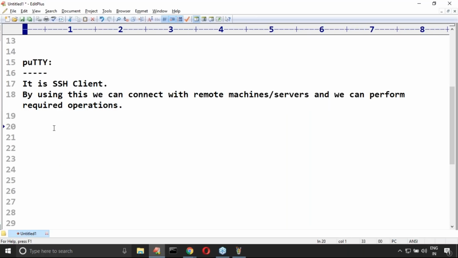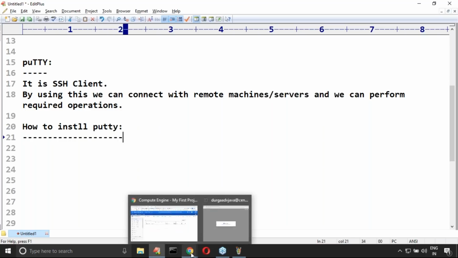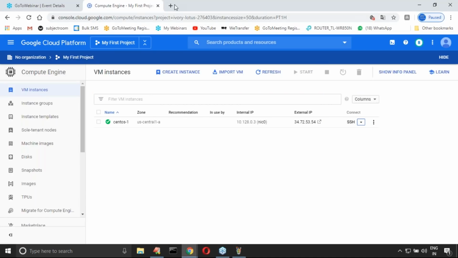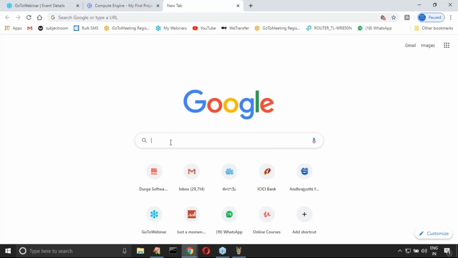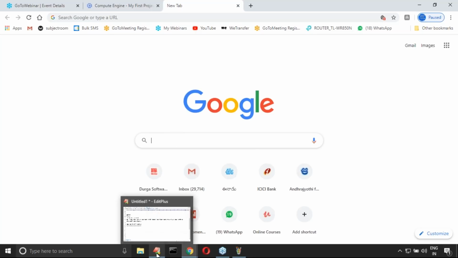Now how to install Putty? Just very simple, sir. You are not required to worry much about this. Open Google.